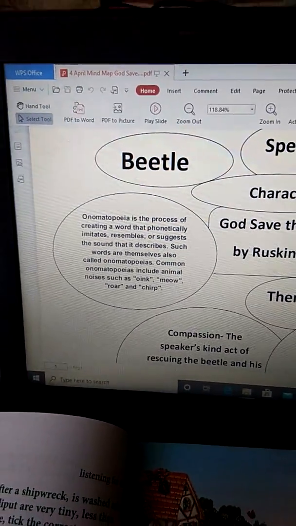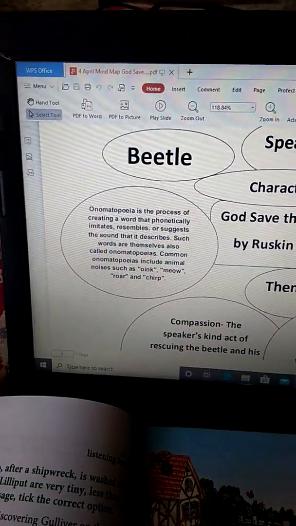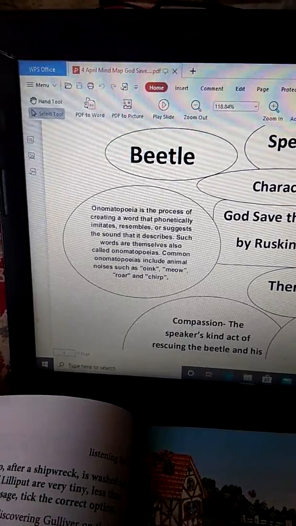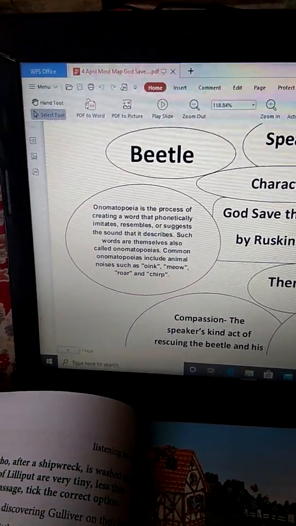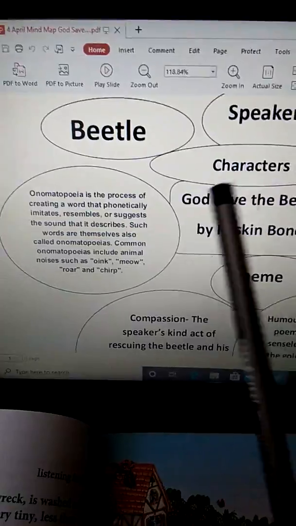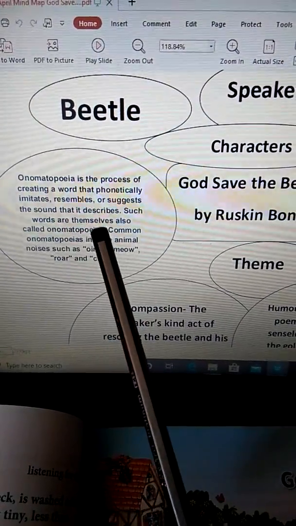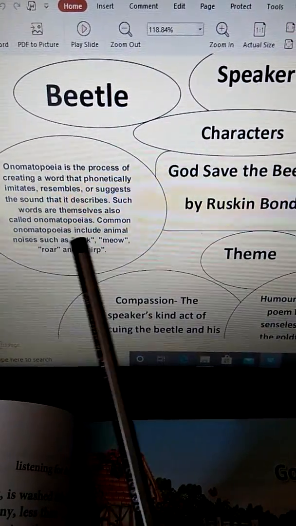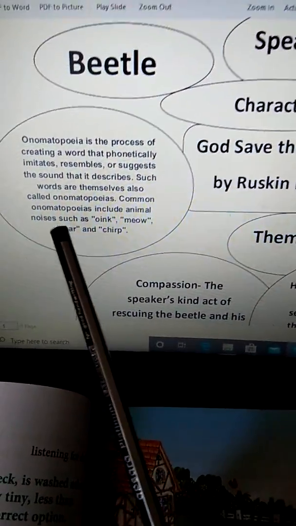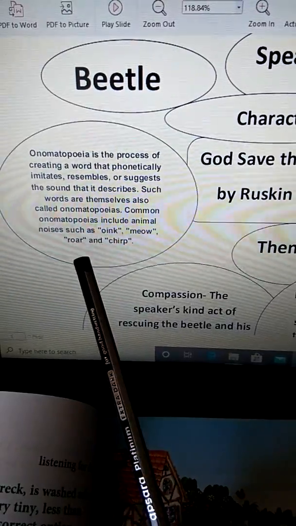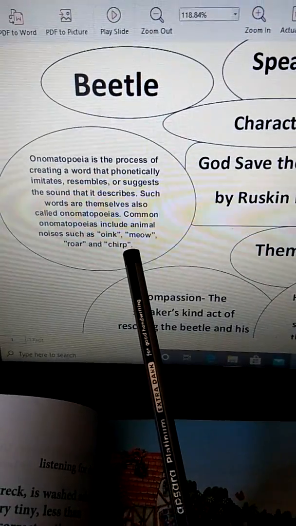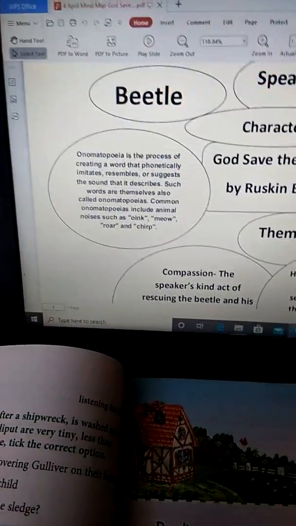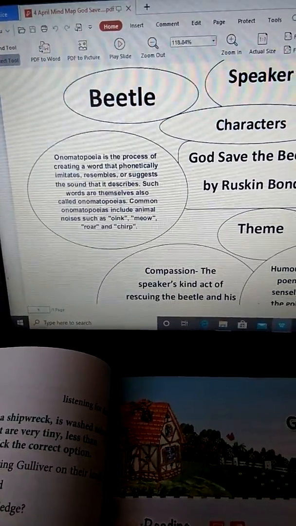For example, buzz, pitter patter, raindrops, splash, meow. All these words are examples of onomatopoeia. Such words are themselves also called onomatopoeias. Common onomatopoeias include animal noises such as oink, meow, roar, and chirp. The birds chirp. We often see these types of onomatopoeias being used in poems.